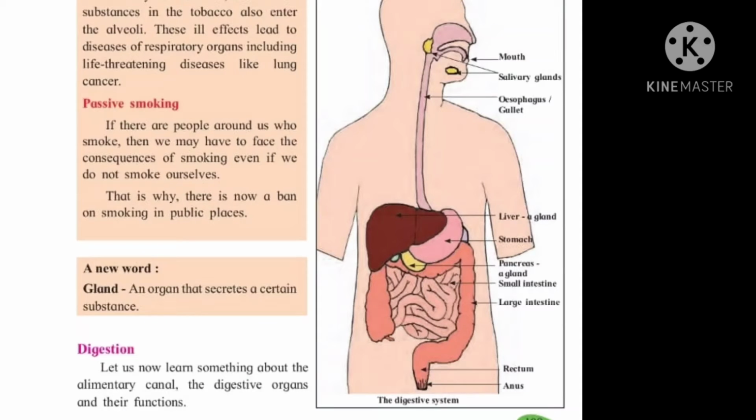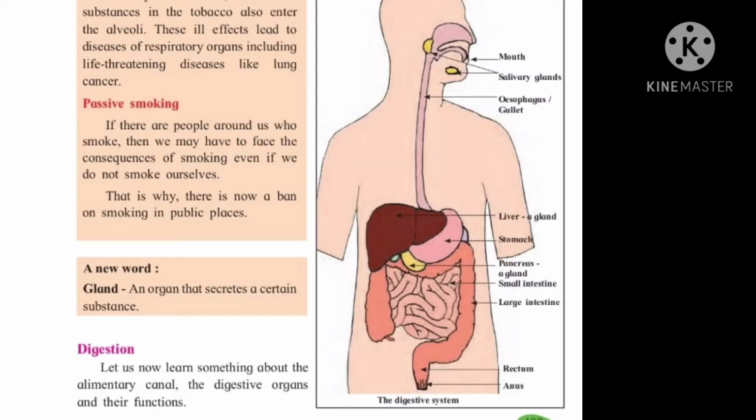And this tube-like structure in our body, which you can see in the diagram also, is called the alimentary canal. The upper end of the tube is the mouth and the lower end is called the anus. The shape of this tube, if you see in this diagram, is not the same in all its parts.